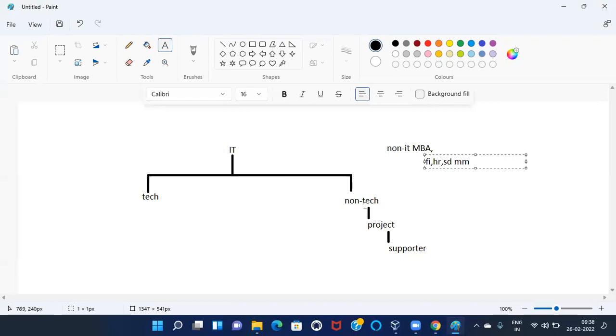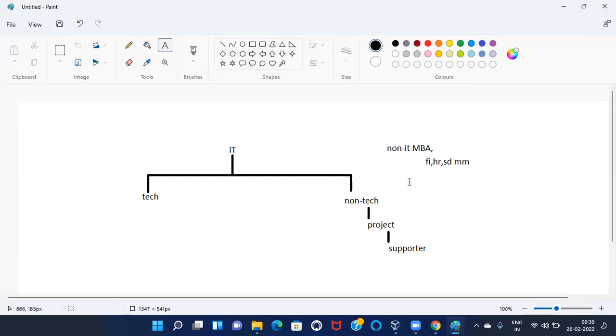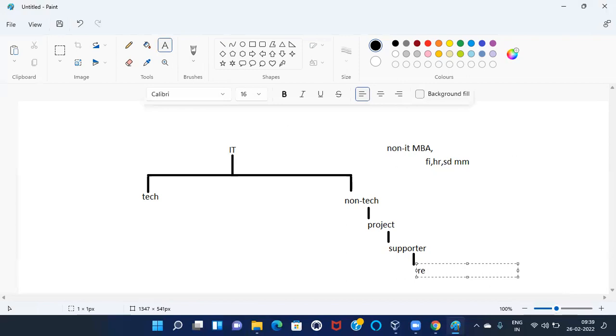They always choose non-technical jobs where the project is already there. They join as a supporter. So they are doing regular activity. It means in this job we can see repeated functions, the same reusable concept.